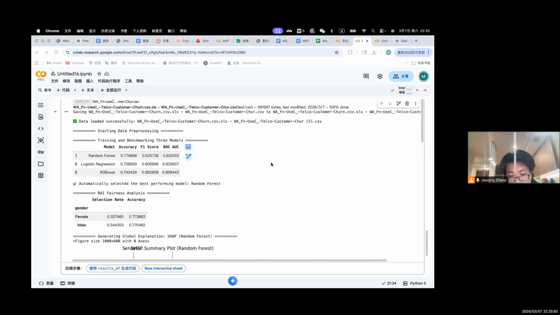LIME highlights the features that most influence this prediction, including contract type, online security, total charges, internet service, and monthly charges. For instance, a short-term contract or the absence of certain services can increase churn risk. Local explanations like this help decision makers understand why a specific customer is considered at risk and can support targeted retention strategies.